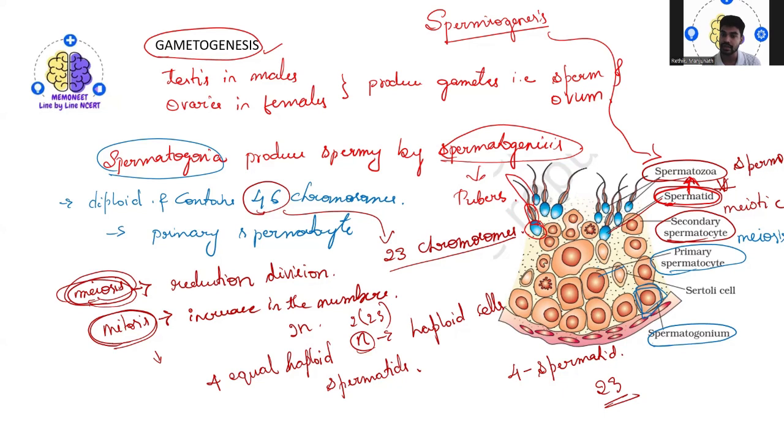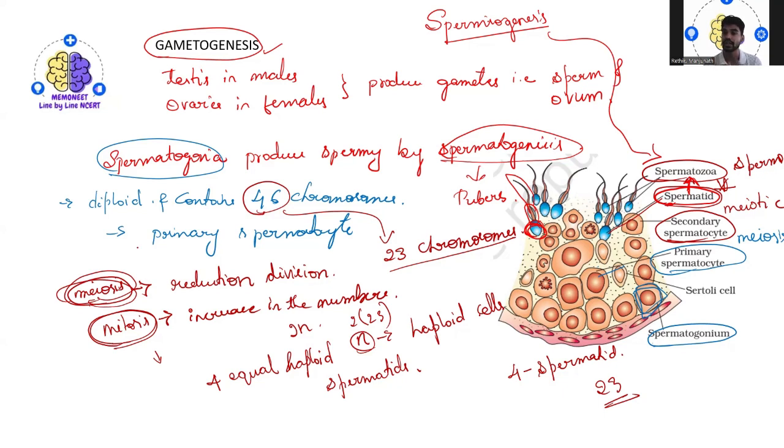Then you will also see that the sperm heads are embedded in the Sertoli cells. Finally, they are released into the seminiferous tubules by the process called spermiation. So the sperm will first be embedded, that means located in the Sertoli cells.